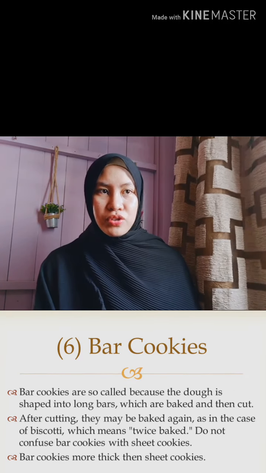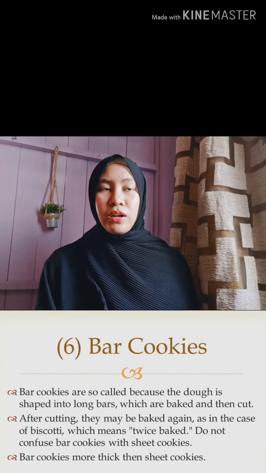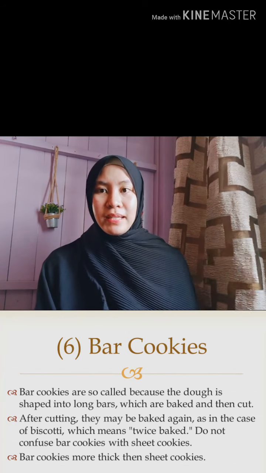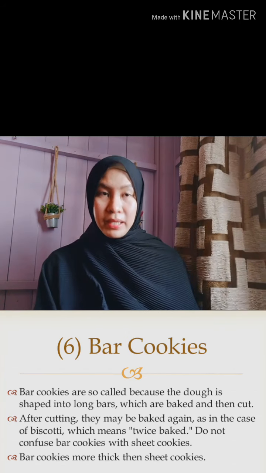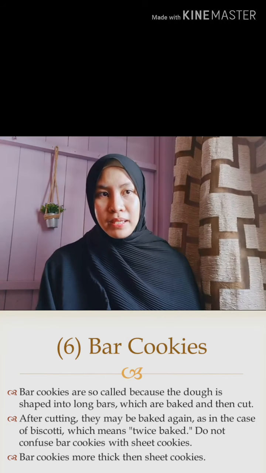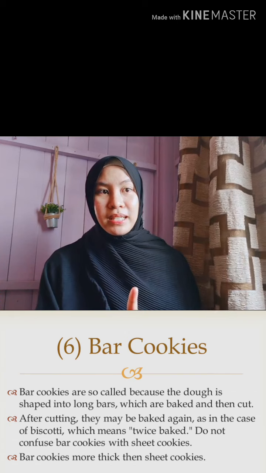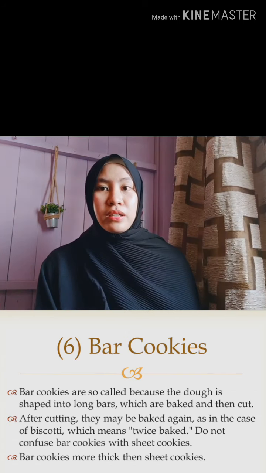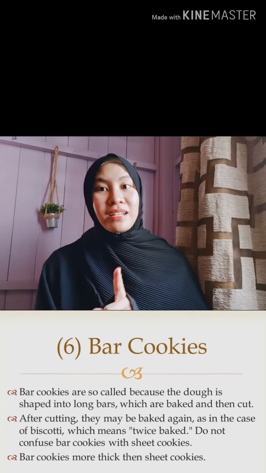So number 6 is bar cookies. Bar cookies are so called because the dough is shaped into long bars, which are baked and then cut. After cutting, they may be baked again, as in the case of biscotti, which means twice baked. Do not confuse bar cookies and sheet cookies, because bar cookies are thicker than sheet cookies.